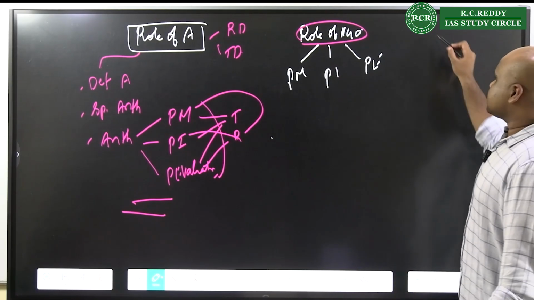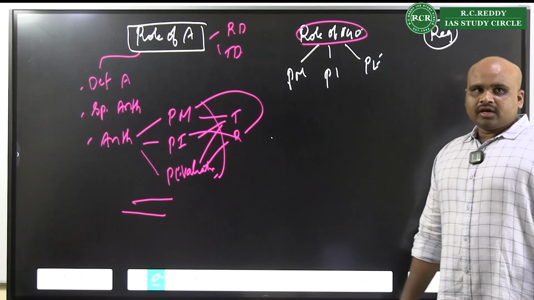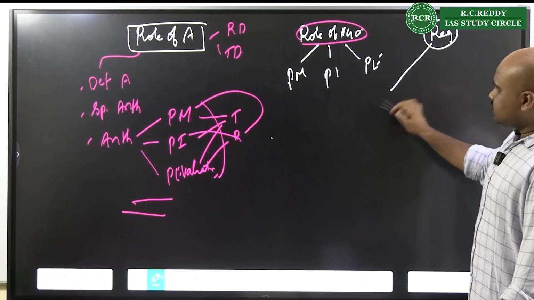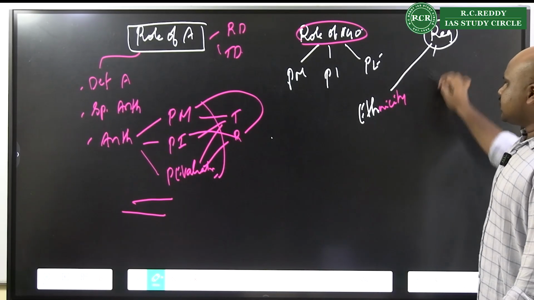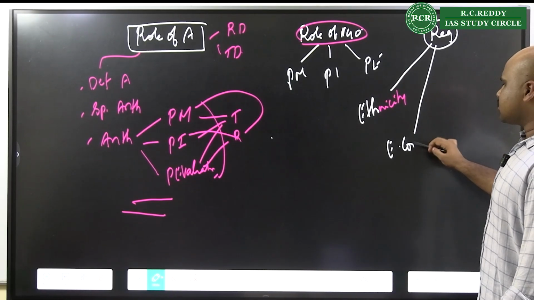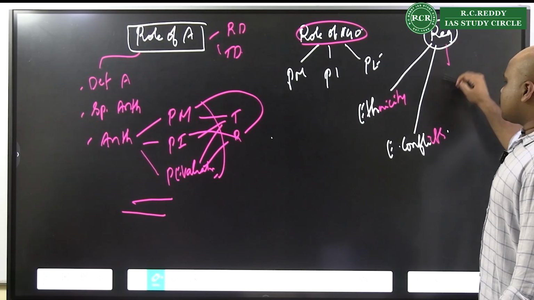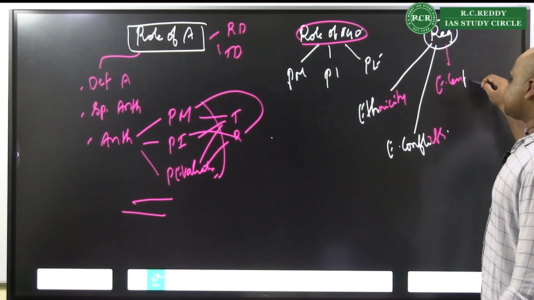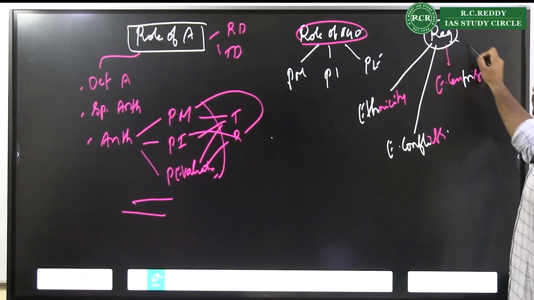Now another dimension, wherever they are asking questions on regionalism. In regionalism, definitely bring in what? Bring in ethnicity. Definitely bring in ethnic conflicts. Definitely bring in ethnocentrism.